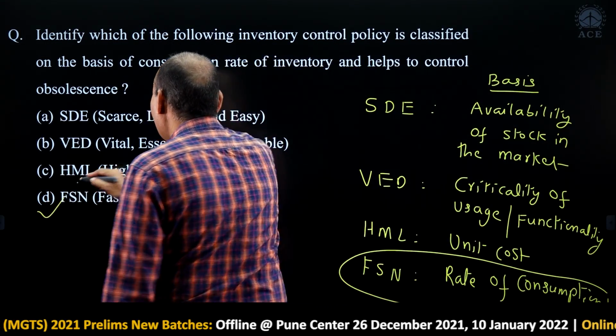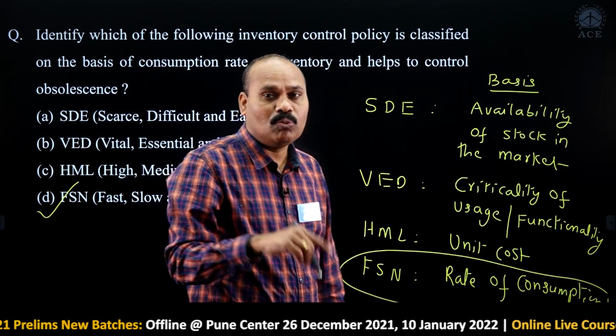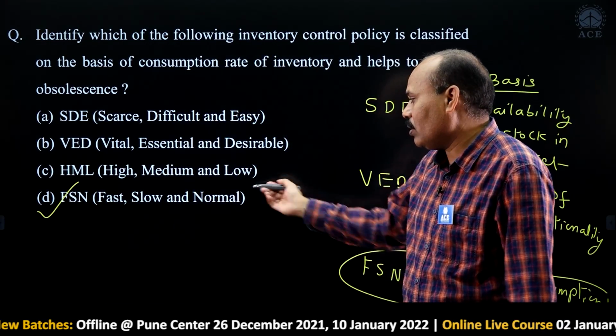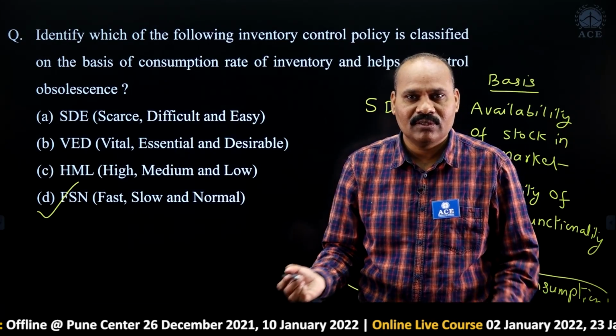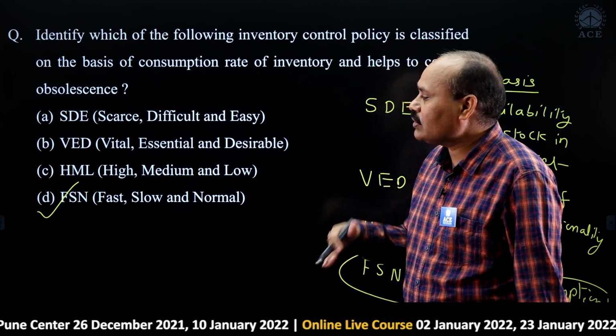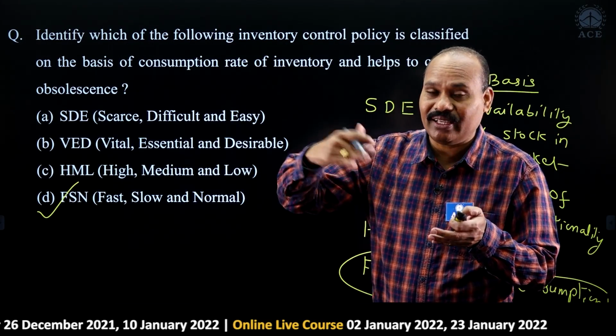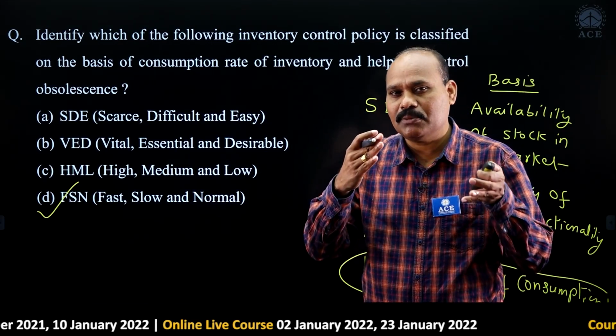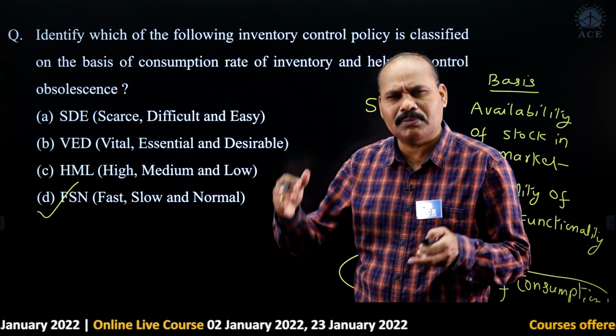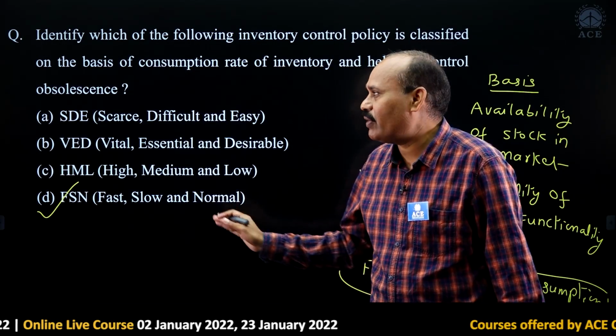So what is the answer here? FSN: fast moving, slow moving and non-moving. Non-moving means no consumption at all. Fast moving means consumption is on the higher side. Slow moving means consumption is on the lower side. Non-moving means consumption is very, very low. Okay, such kind of analysis.